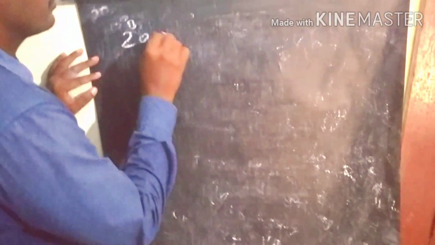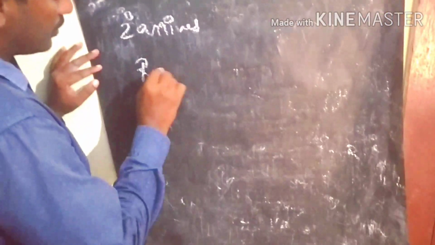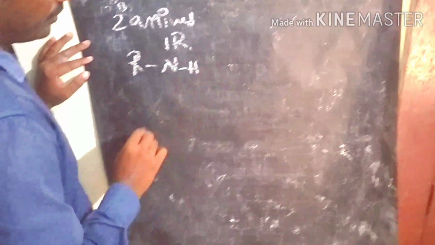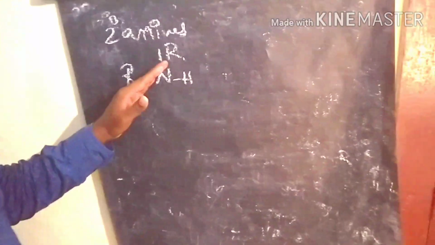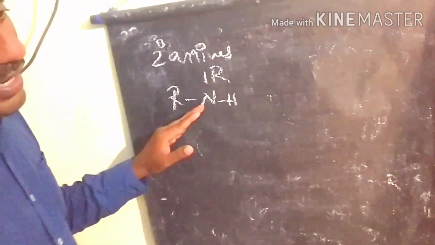So let's see the secondary amines involving in the oxidation process. This is the secondary amine, the nitrogen compound directly attached with two alkyl groups. That's why we call it a secondary amine.